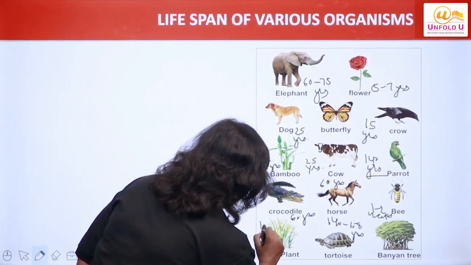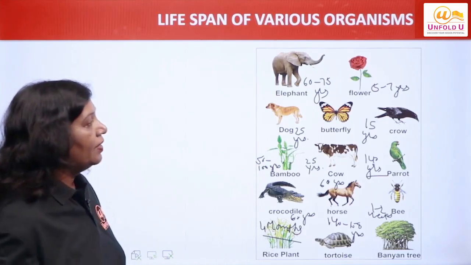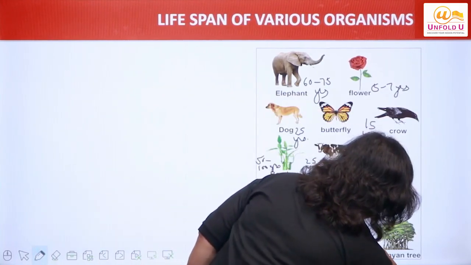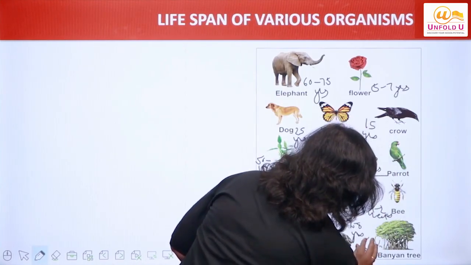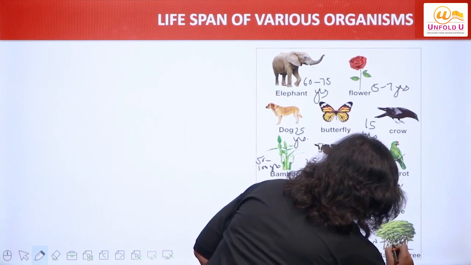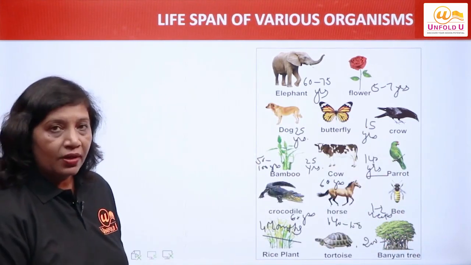Rice plant, about 4 months lifespan. So this is the lifespan of various organisms. Banyan tree 200 to 300 years, right? It is clear to you, the lifespan of various organisms.